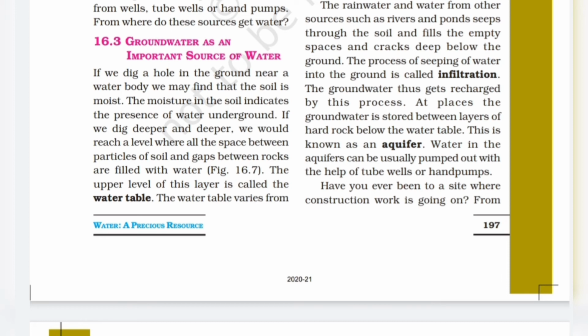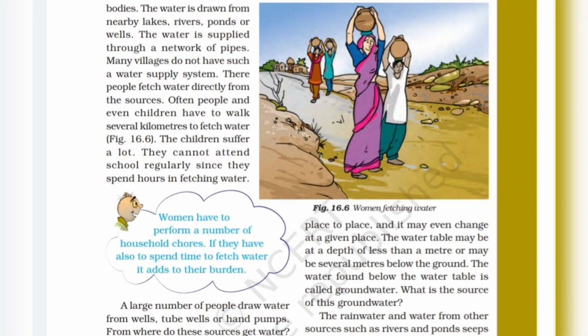The water table varies from place to place, and it may even change at a given place. The water table may be at a depth of less than a meter or maybe several meters below the ground. The water found below the water table is called groundwater. What is the source of this groundwater?